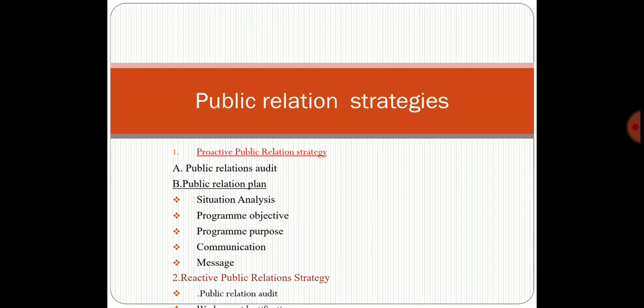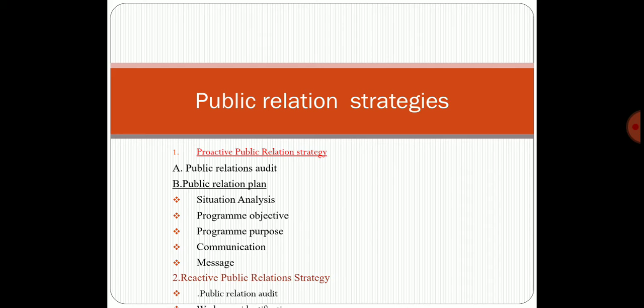When firms collect detailed information about the product or services, new product introduction, or brand performance in the public relation audit, they break up all that detailed information and analyze the particular situation. That is called situational analysis.